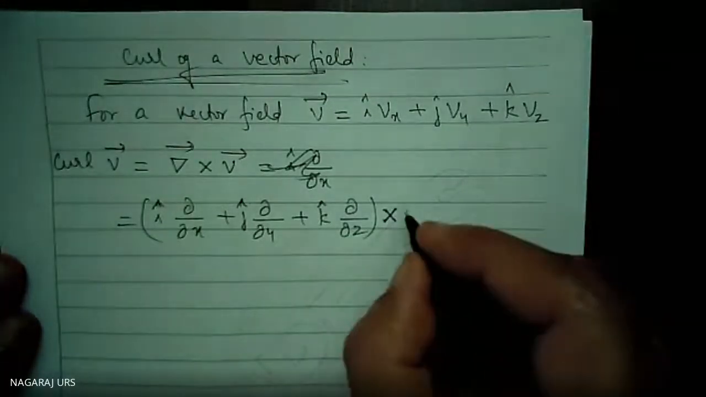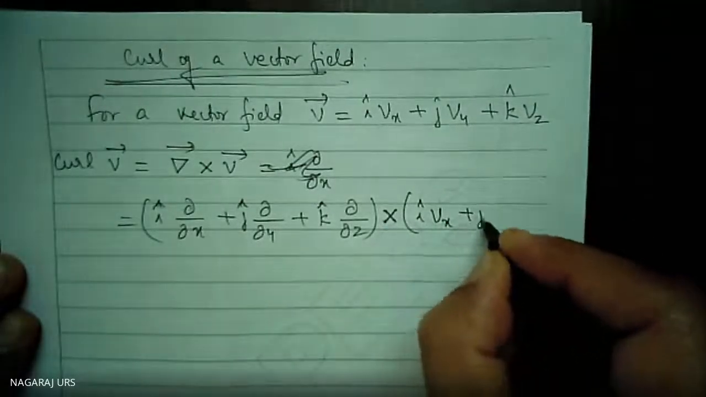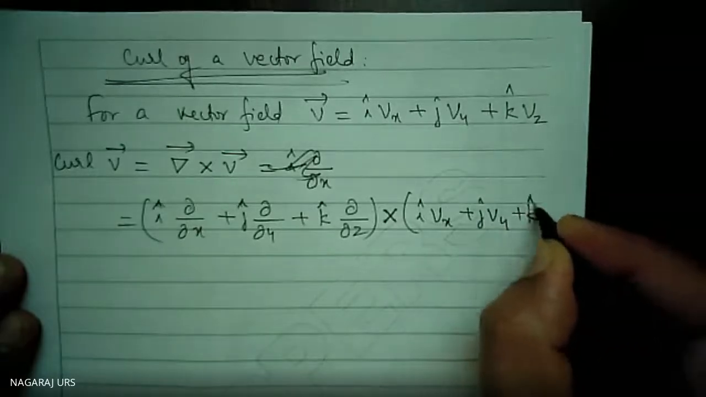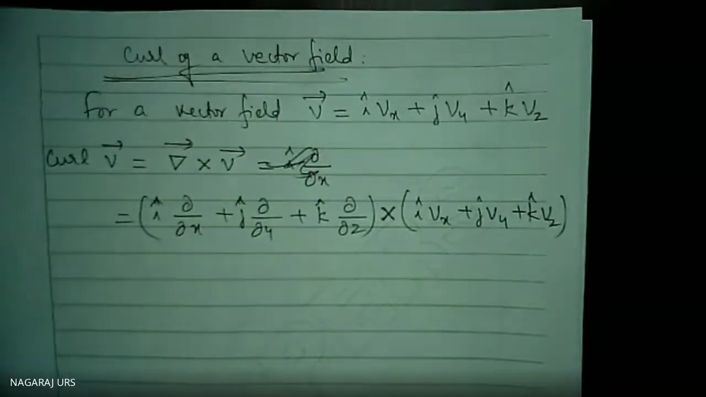Cross I Vx plus j Vy plus k Vz. Now I have to take the multiplication. I am supposed to consider the multiplication.